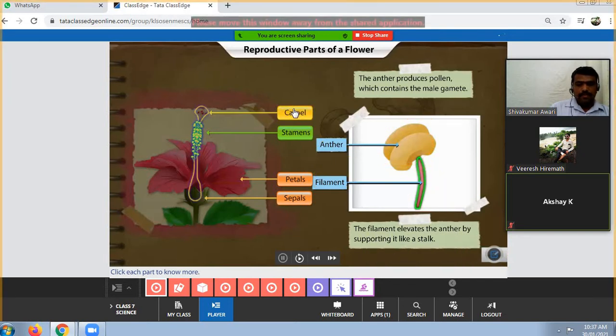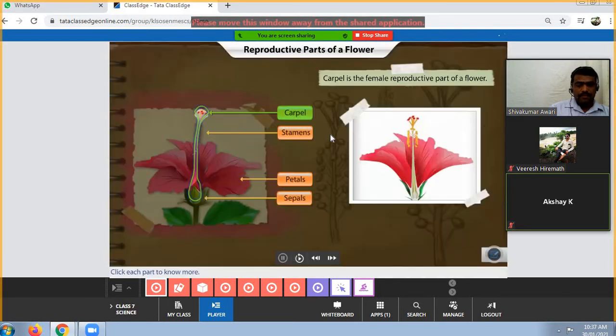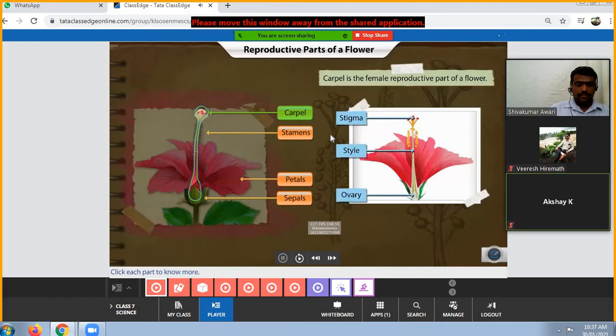The next part of the flower is carpel. Carpel is the female reproductive part of the flower. Each carpel is made up of stigma, style, and ovary. A flower may have one or more carpels, together known as the pistil.